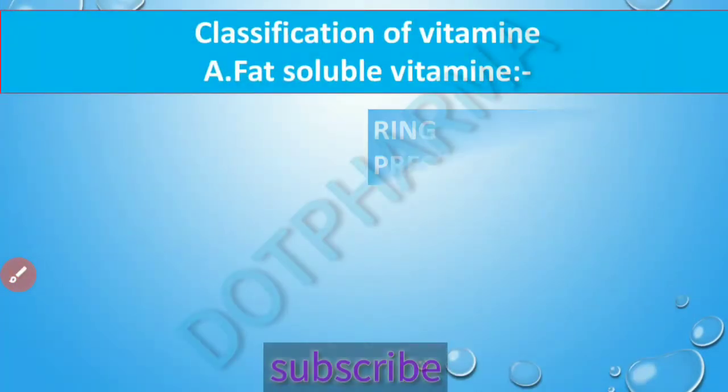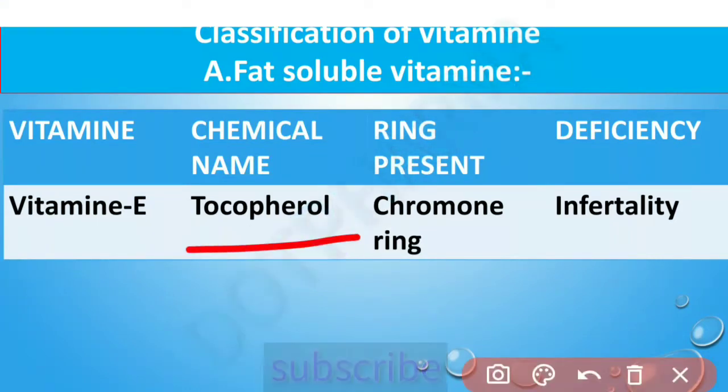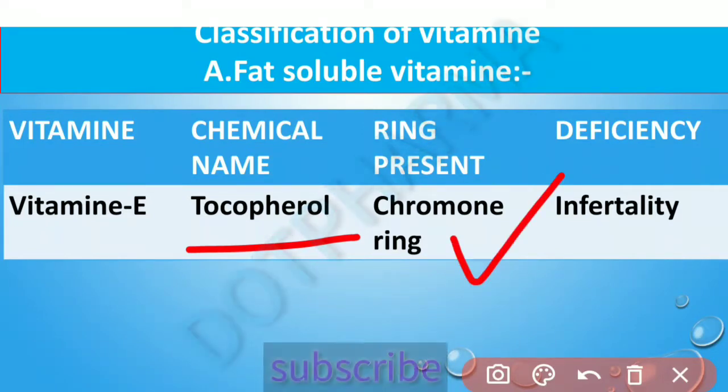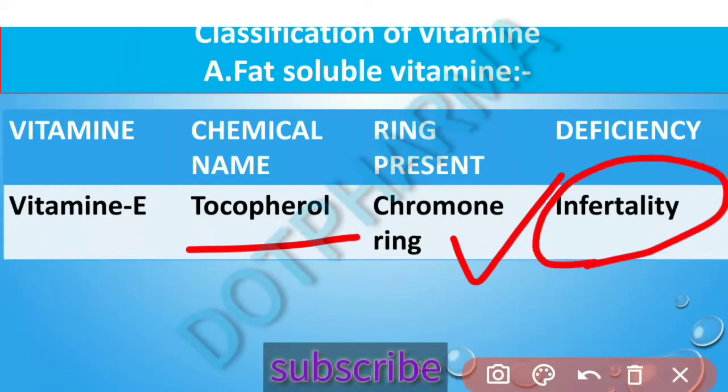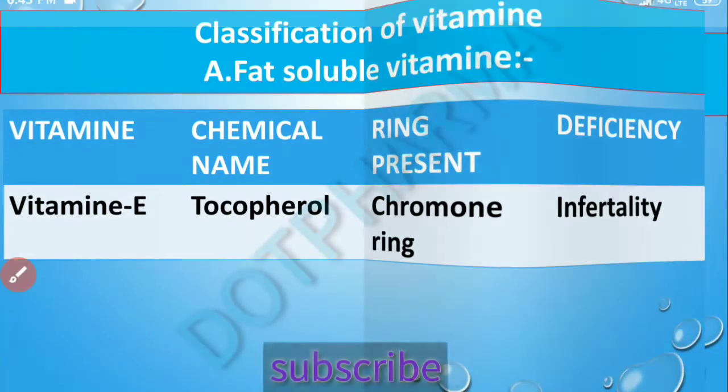Next is vitamin E. Vitamin E is also called tocopherol, and the ring present in vitamin E is the chroman ring, and vitamin E deficiency leads to infertility. So vitamin E imbalance leads to infertility.